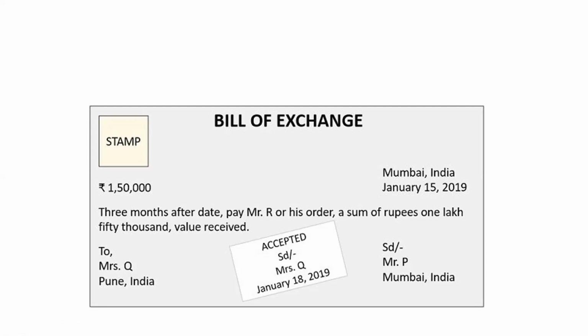If you want to keep it as bearer, then there is no need to mention the name. And if you want to declare that instrument as an order instrument, then you need to mention the names of the parties. So certainty of parties is very, very important, students. Okay, is it clear?